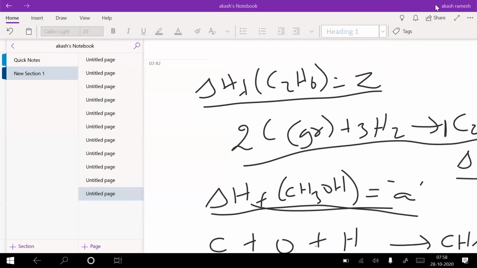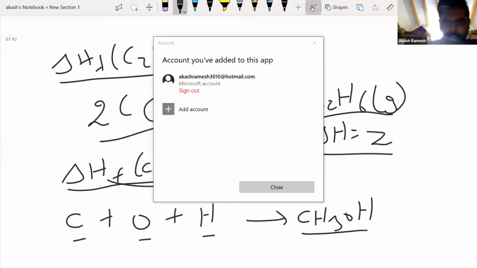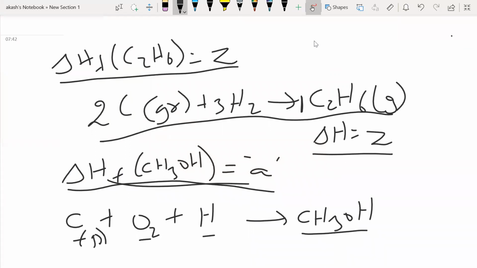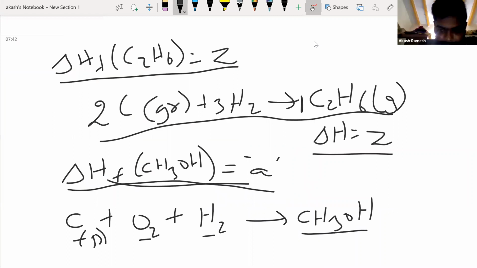Yes, so carbon is in graphite form. Okay, carbon in graphite form. Good. Oxygen in O2 and hydrogen in H2. Okay. Anything else?